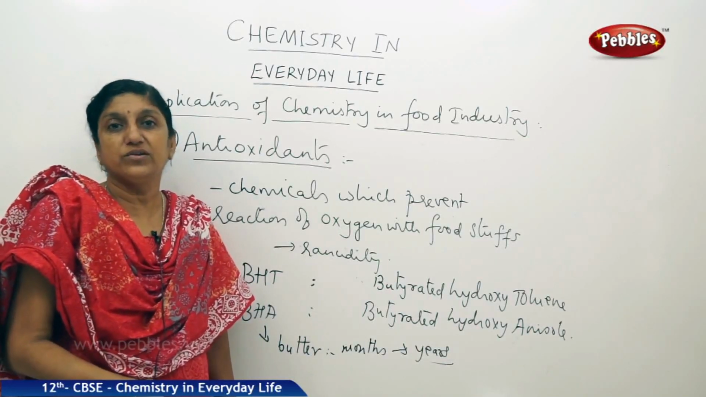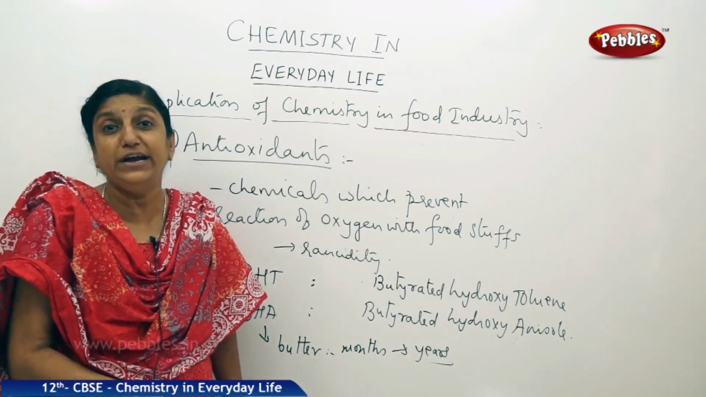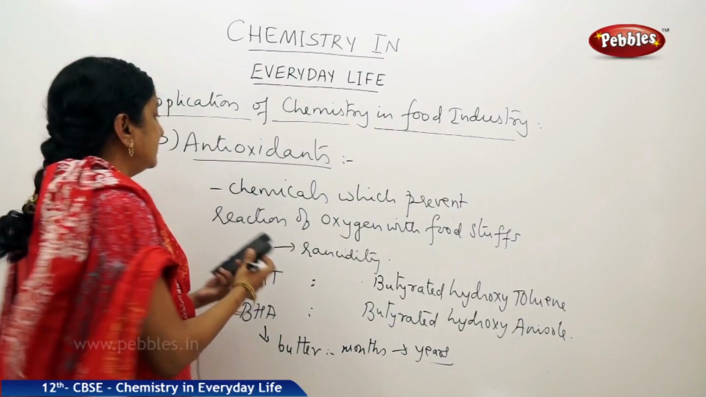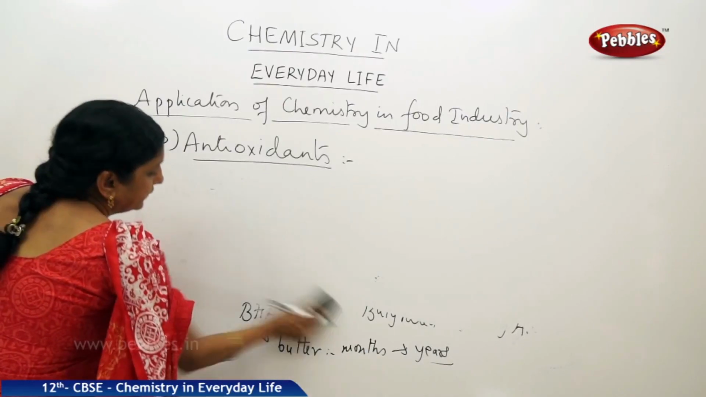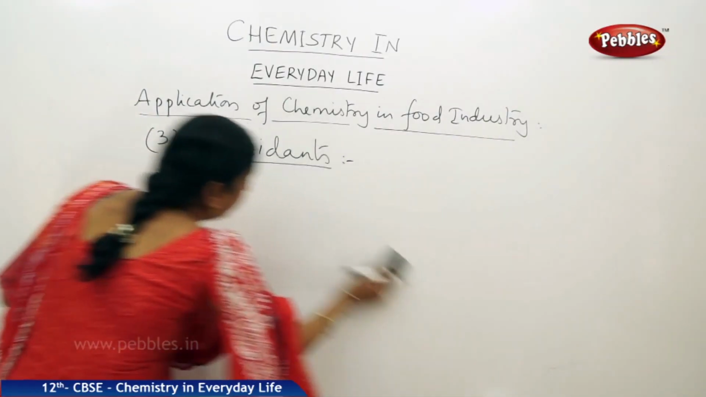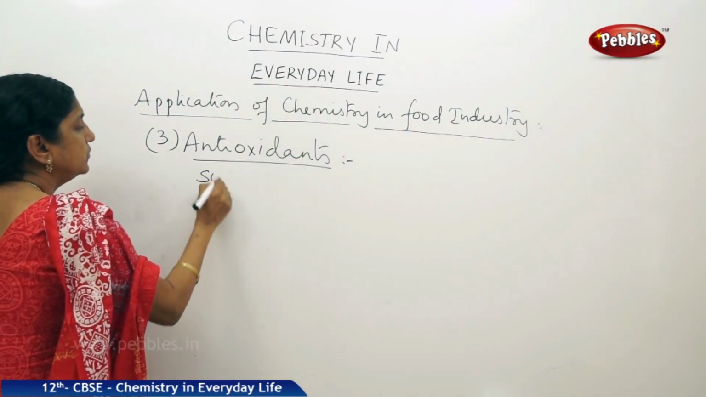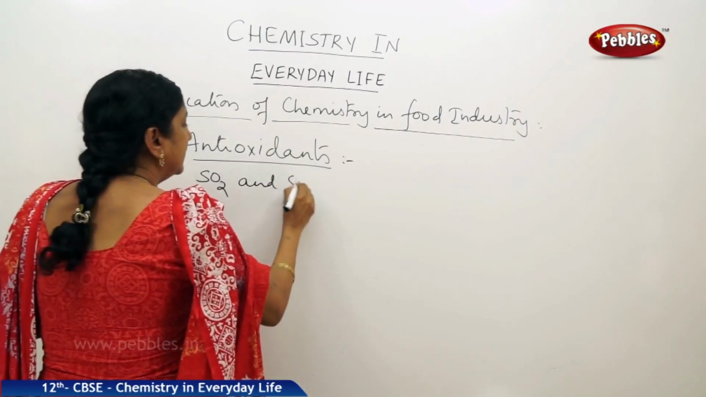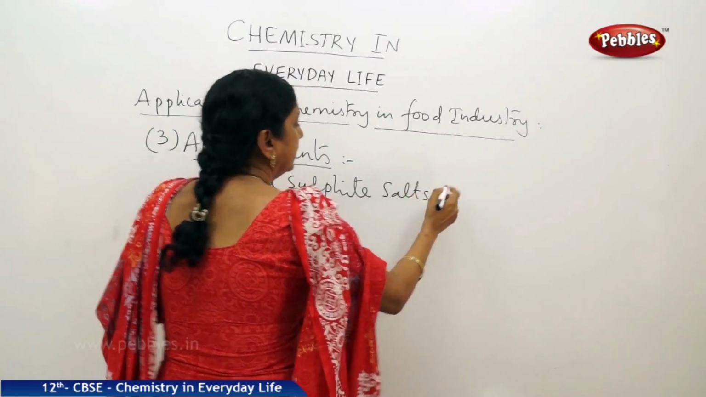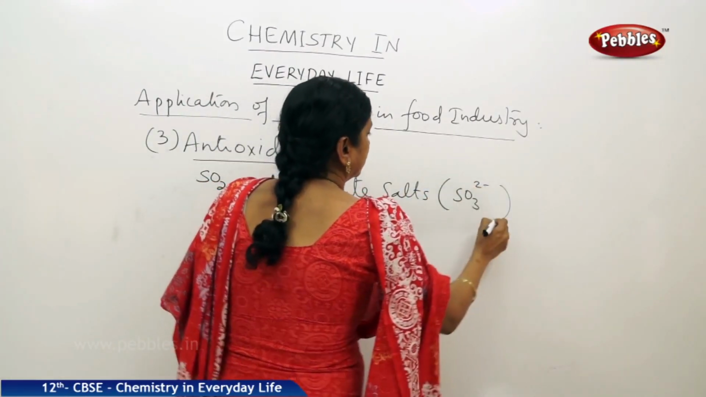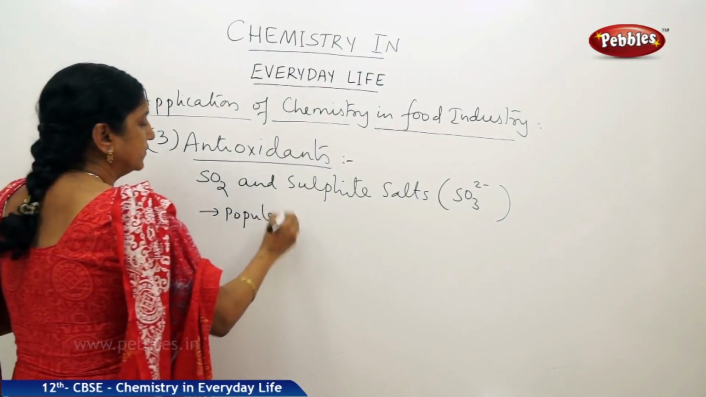Now, two other antioxidants which are also quite often used are sulfur dioxide and sulfite salts. So, these are used as antioxidants. Let us see where. So, SO2, that is sulfur dioxide, and sulfite salts having the anion SO3 2 minus. They are also very popular antioxidants